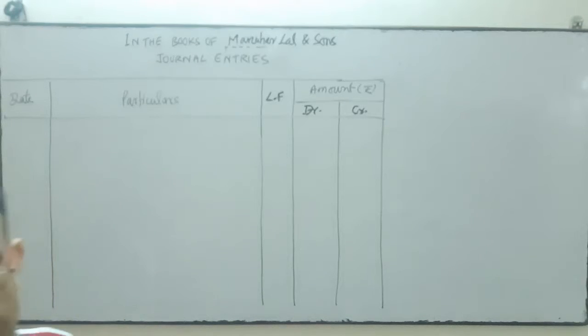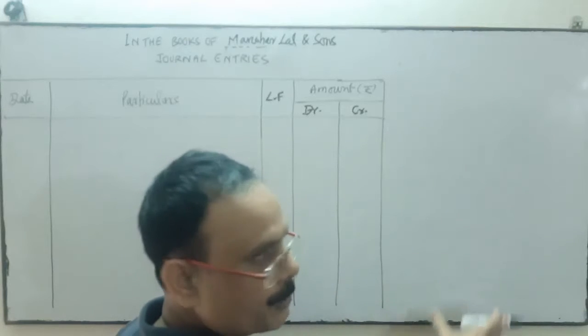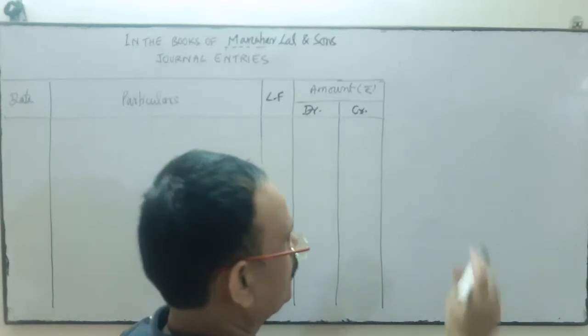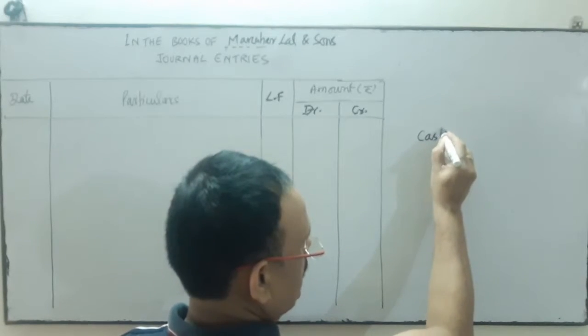Okay. Now you see the first transaction. First transaction is Manohar Lal and Sons started business with cash. I am doing the working over here, using this space as working notes. So when Manohar Lal started business with cash, cash comes into the business.